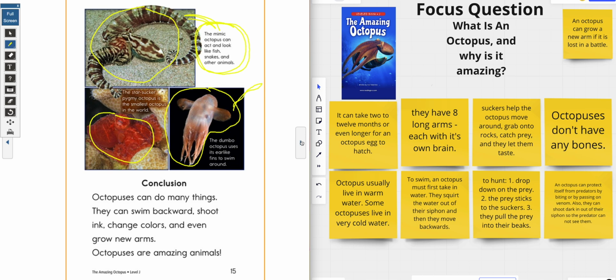Conclusion. That means this is the end of it. Octopuses can do many things. They can swim backward, shoot ink, change colors, and even grow new arms. Octopuses are amazing animals. Y'all, I would have to agree. An octopus is a pretty amazing animal. It can swim backward, shoot ink, change colors, and even grow new arms. And they didn't even mention the 9 brains.